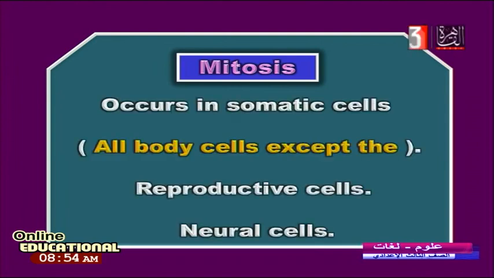It means it occurs where? In somatic cells. Mitotic or mitosis occurs inside somatic cells, meaning inside the body cells. All body cells can be produced by mitosis except reproductive cells. It is impossible to find a reproductive cell made by mitosis. Neural cells also cannot be made by mitosis. All your body is by mitosis except reproductive and neural cells.